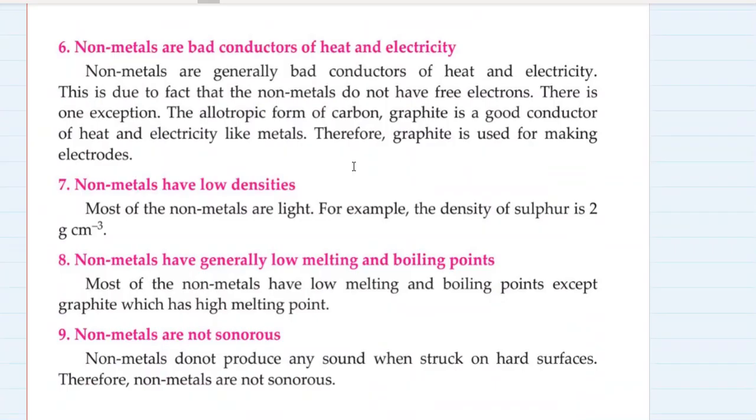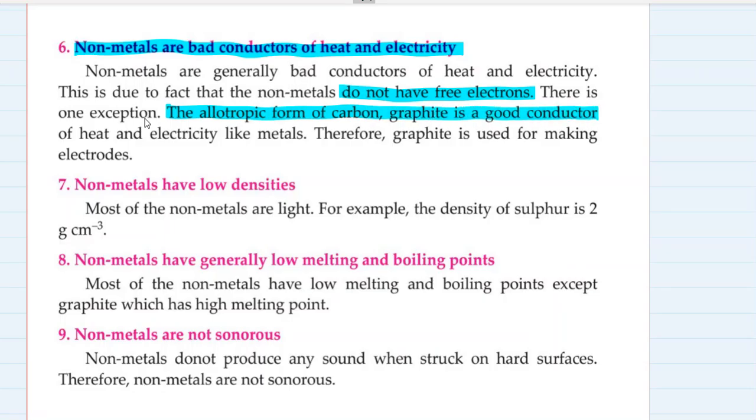Non-metals are bad conductors of heat and electricity. They do not conduct heat and electricity because they do not have free electrons. There is one exception. The allotropic form of carbon, graphite, is a good conductor of heat and electricity like metals. Therefore, graphite is used for making electrodes, which are used in electrolysis.